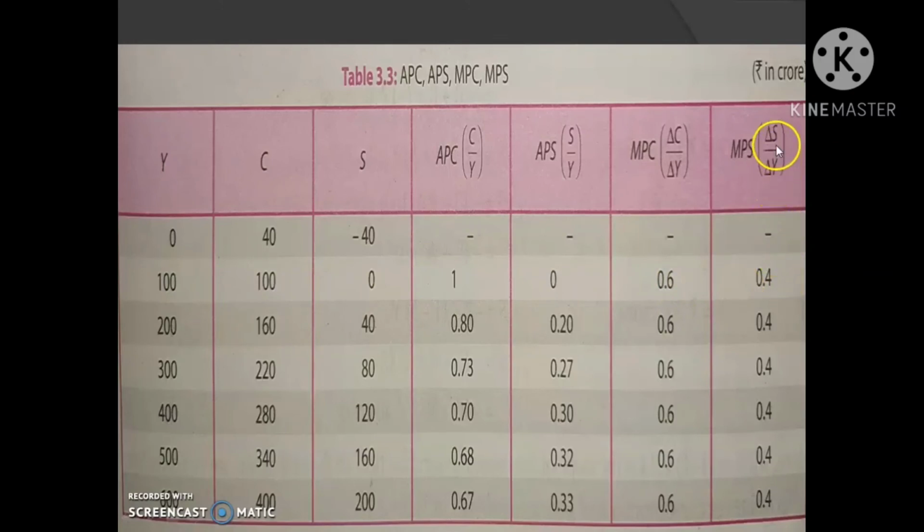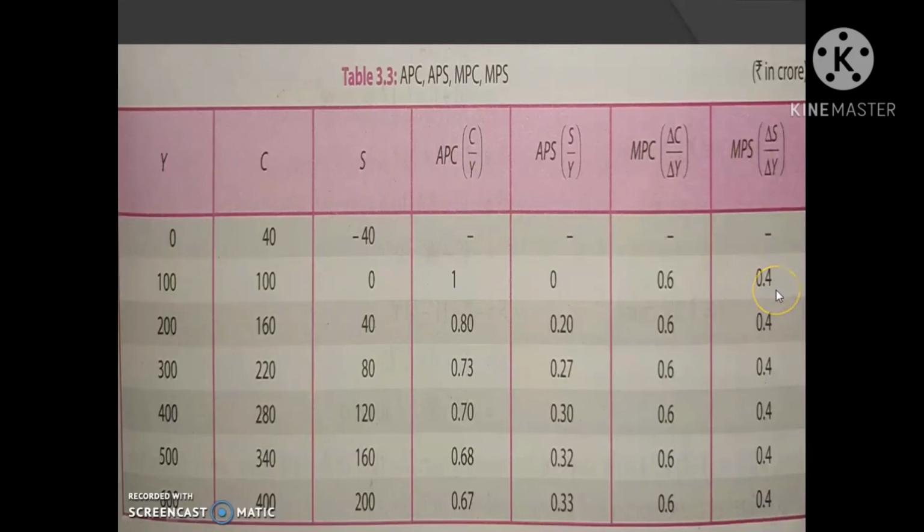MPS is the delta S by delta Y. Here delta S is negative 40 minus 0, that is minus 40, divided by delta Y, 100 minus 0, 100. So, we can get 0.4.